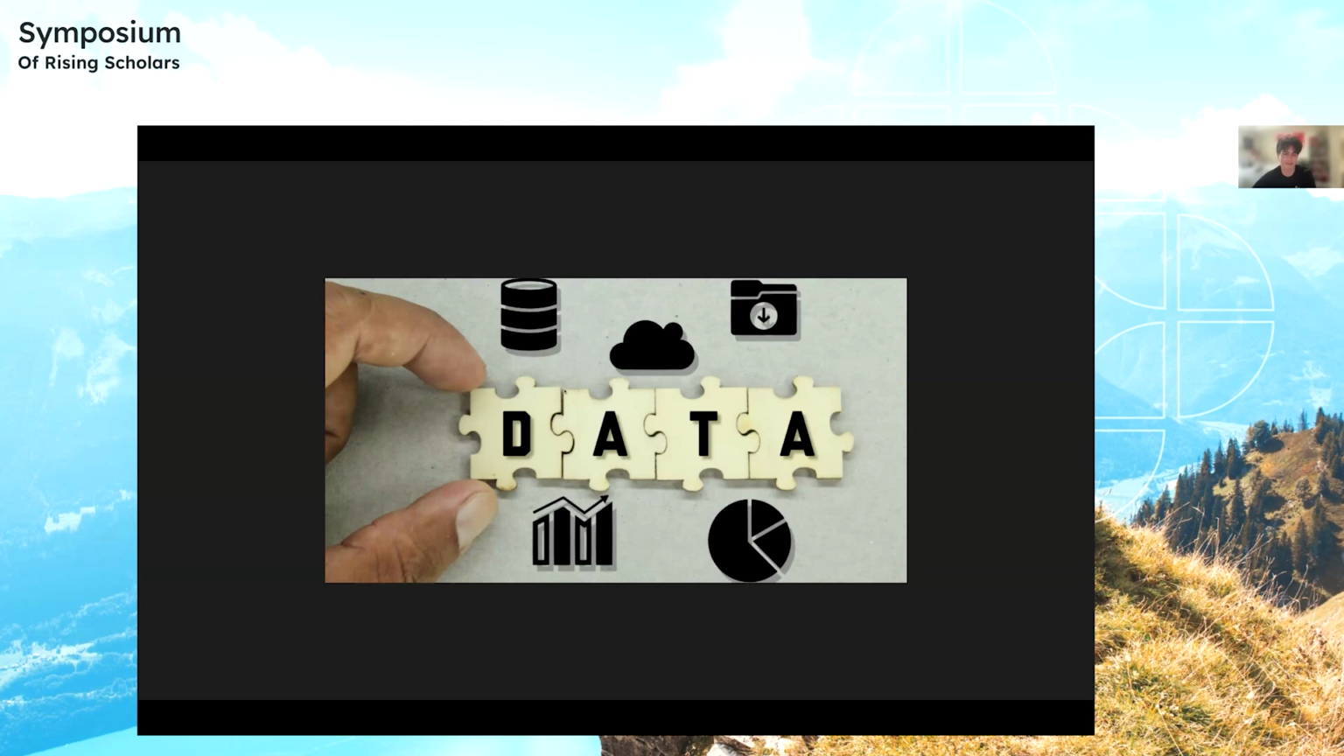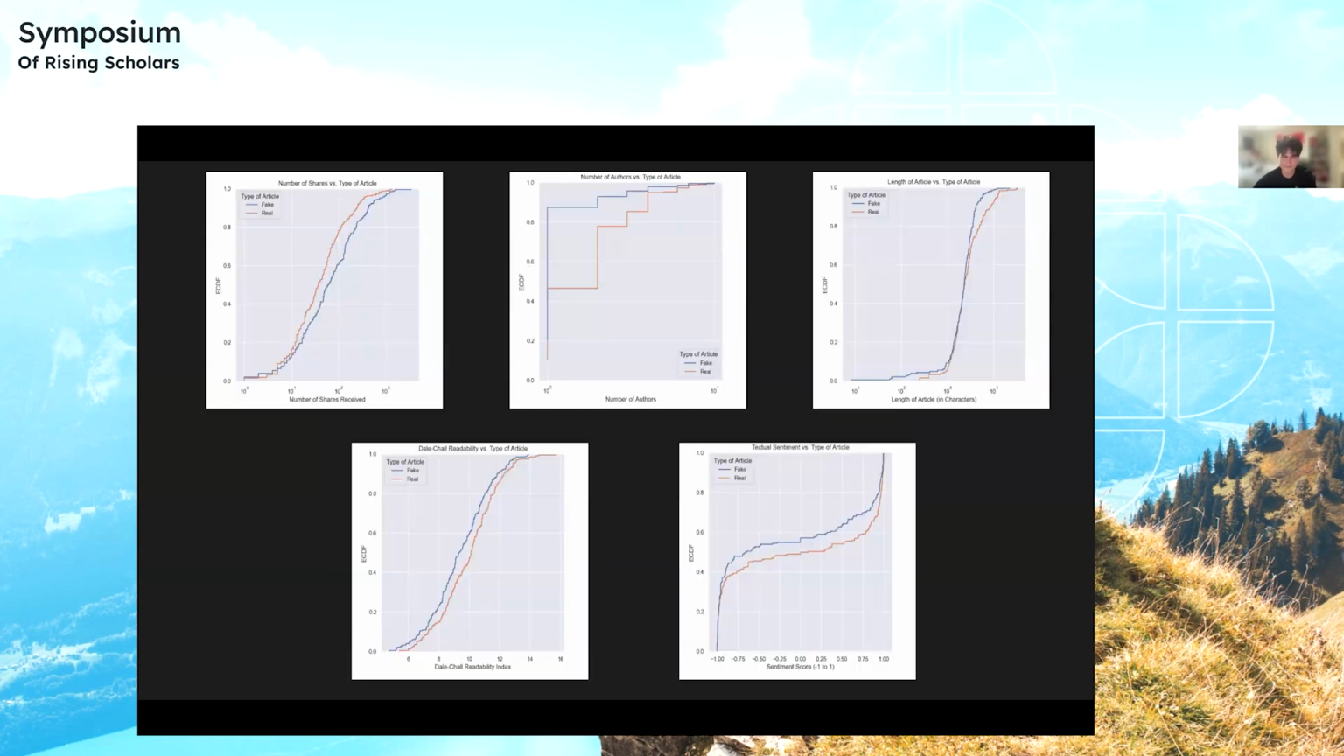From the data set, I found 5 key features that show large differences between fake and real articles. More specifically, the number of shares, the number of displayed authors, the length of the article, the Dale-Chall readability index, which is essentially a quantified measurement of how complex a piece of an article, or a body of text, is. And finally, the textual sentiment, which is basically how positive or negative an article is.